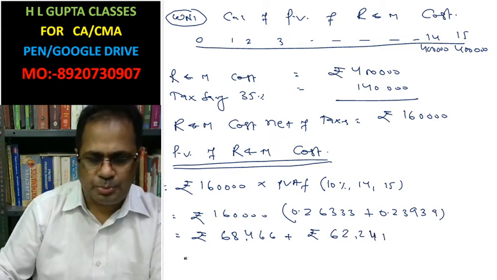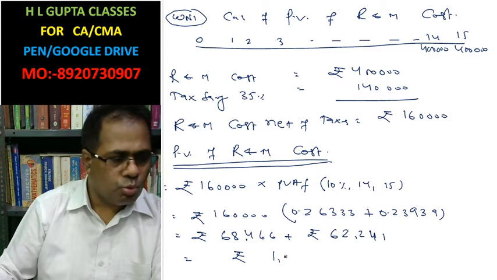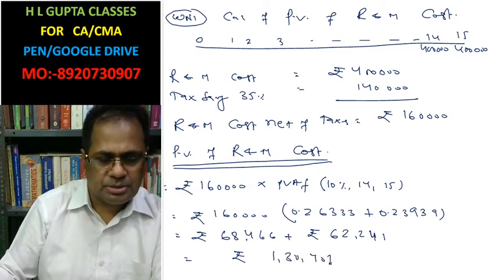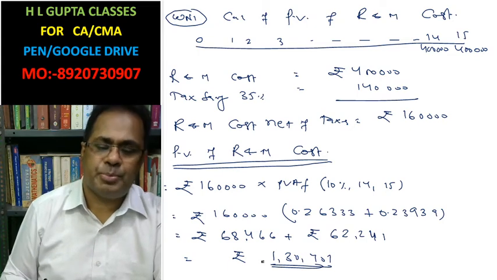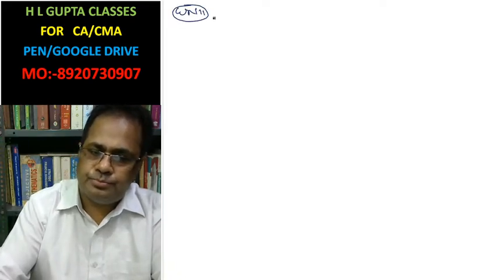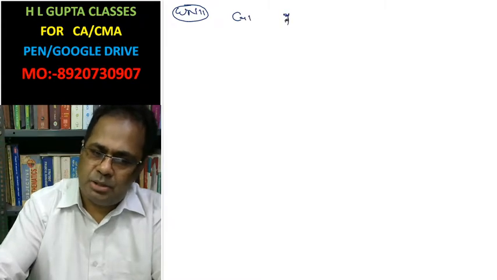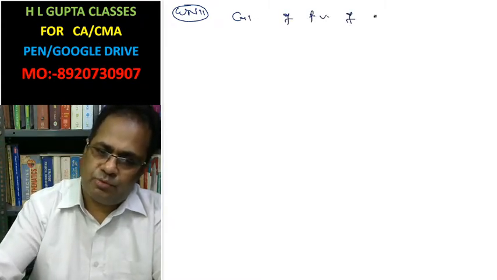Ultimately, this is rupees 1,30,707. This is the present value of repair and maintenance cost. Now we need to calculate the present value of cash outflow. Working note second: calculation of present value of cash outflow.